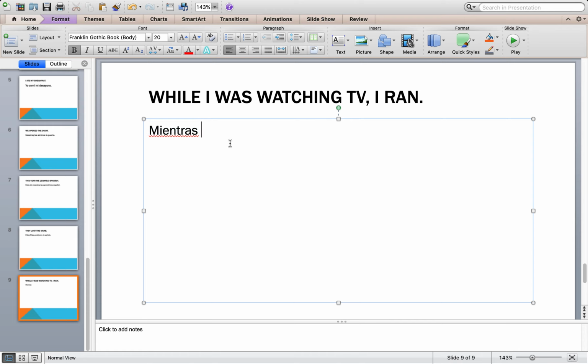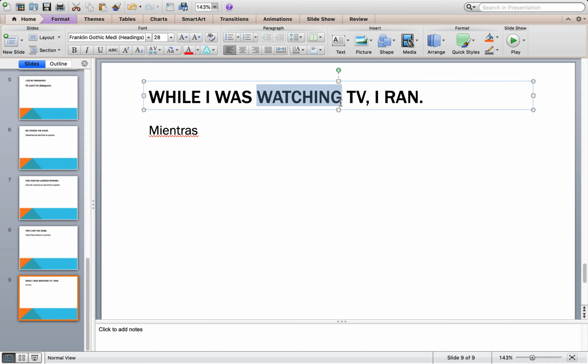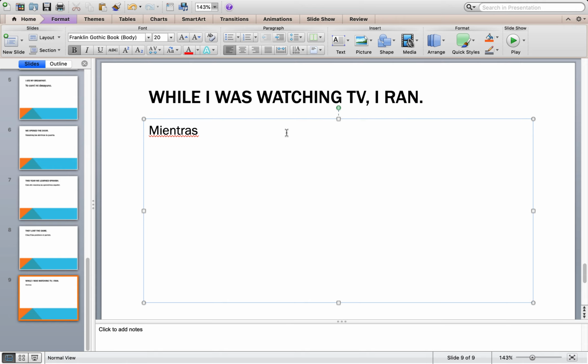Okay, so: while I was watching TV, I ran. So we have two verbs here, was watching and ran. Okay, it's a great way to get exercise. Just turn the TV on, hop on the treadmill or on the elliptical or on the bicycle and go. So while I was watching TV, I ran.